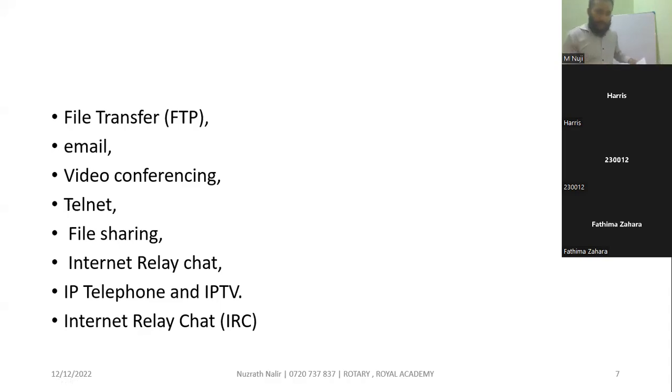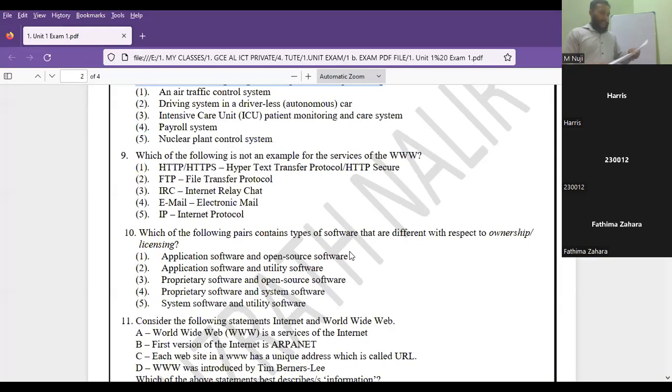But in this question, question number 9: which of the following is not an example for the service of WWW? Okay, so in the question, HTTPS is called a protocol. HTTPS, hypertext transfer protocol secure, means it's a secure tunnel. So the next one is FTP, file transfer. It is a service.